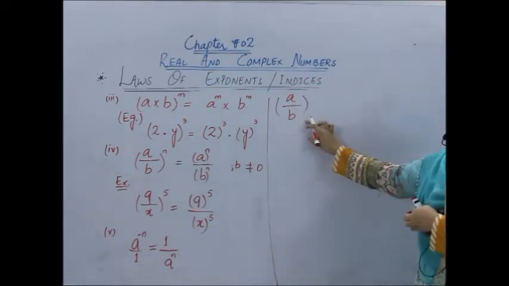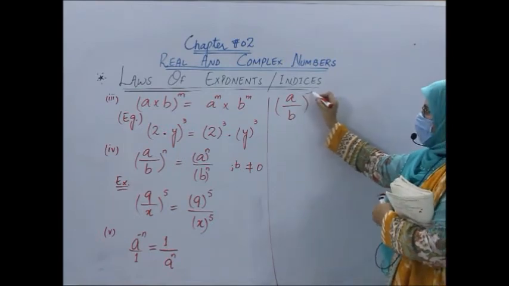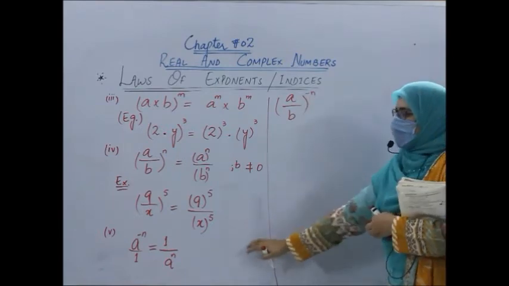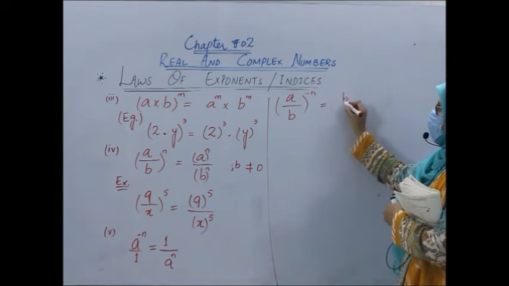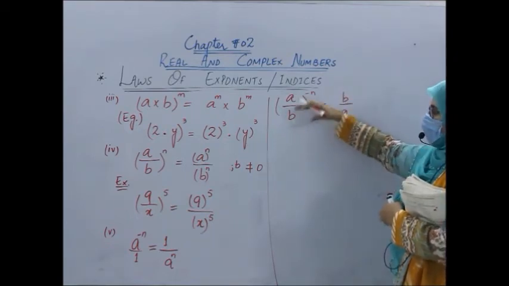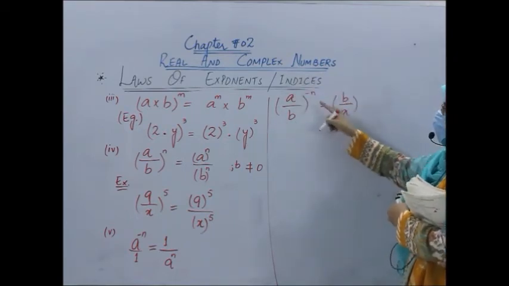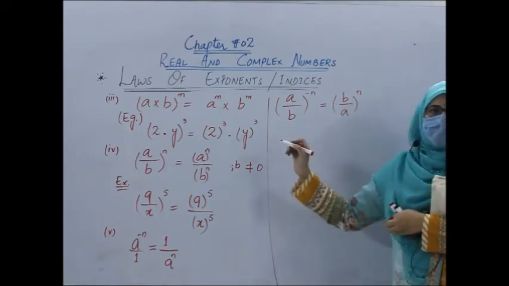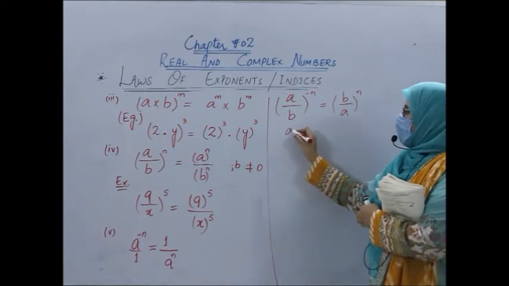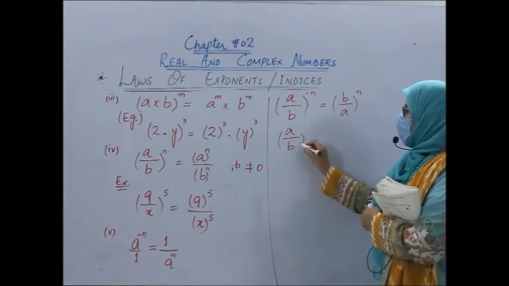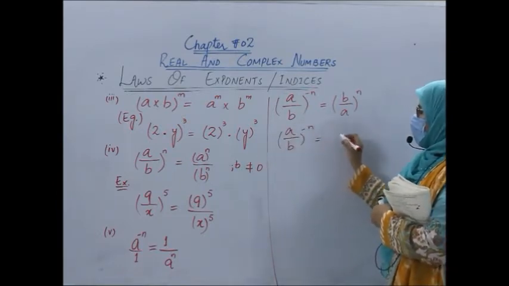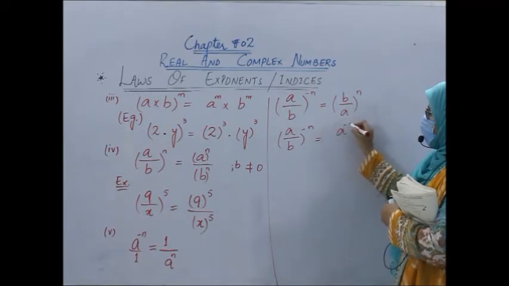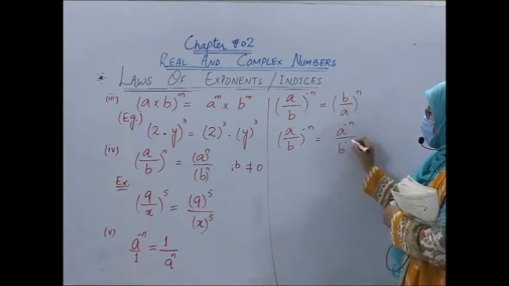If we have a fraction a over b whole power minus n, so this law says what? We can invert the number written over here, b over a, and whole power would become positive. How does it become positive? Let us see. A over b whole power minus n. Can we write it like this? A power minus n over b power minus n.